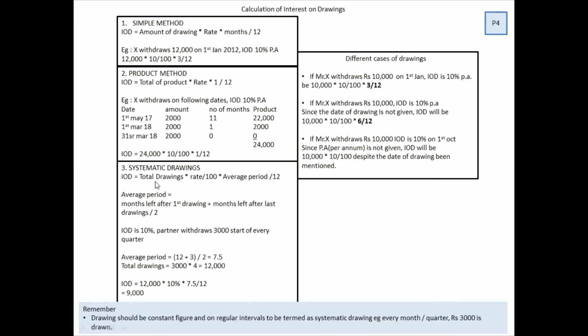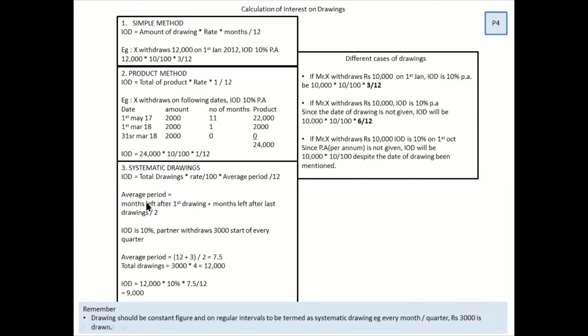Now what is total drawings? Let's say a person is withdrawing 2,000 every month. What would be his total drawing? 2,000 into 12. If he is withdrawing every quarter, quarter means 4, so 2,000 into 4. This is what we understand by total drawings. Rate would be given. Average period is something I will explain to you. Average period is equal to months left after first drawing plus months left after last drawing, divided by 2.